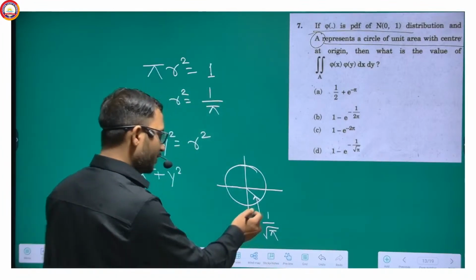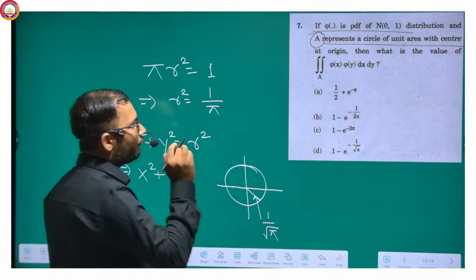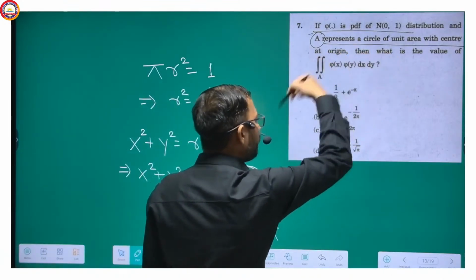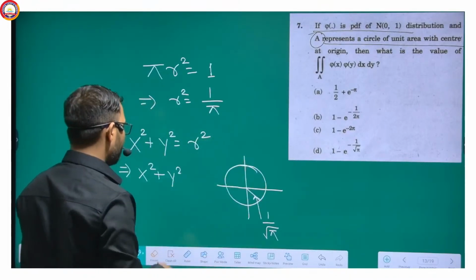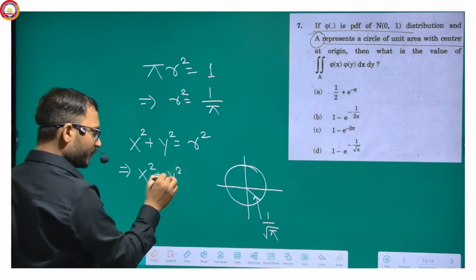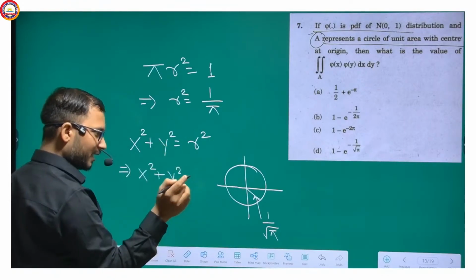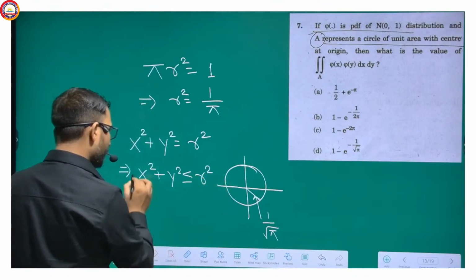So yes, this is 1 by root pi. Now that means we have to integrate this value under this circle. That means we have to do it over x square plus y square. There is a constraint over there that x square plus y square is less than equal to r square.